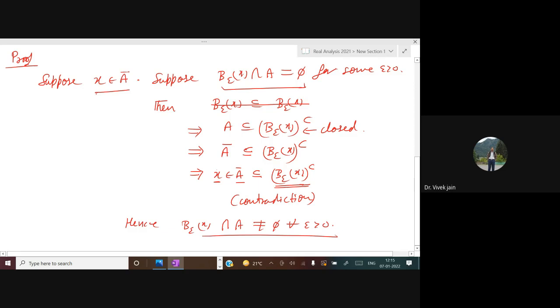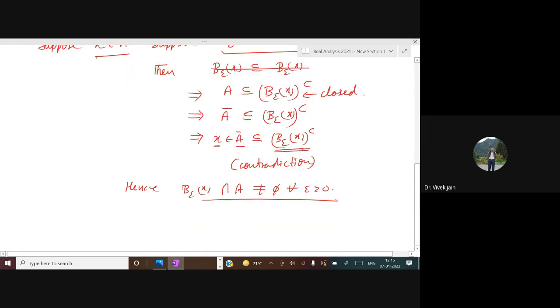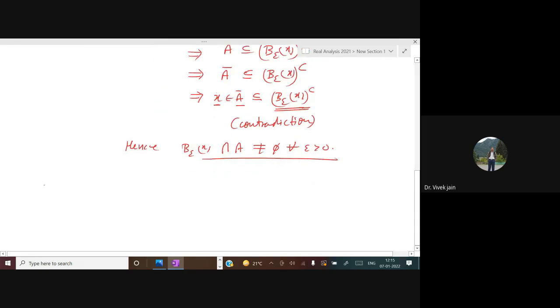So we prove one way, and now we will prove another way. Is it okay? Conversely, if you have any confusion, then please ask. Conversely, suppose B epsilon X intersection A is not equal to phi for all epsilon greater than 0.